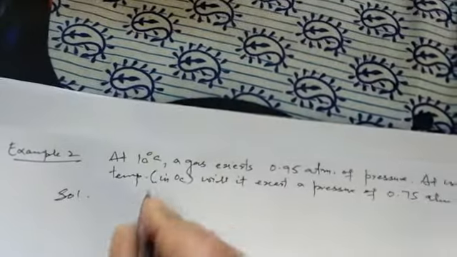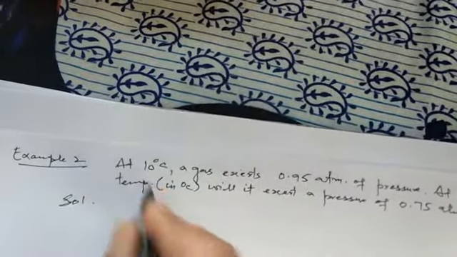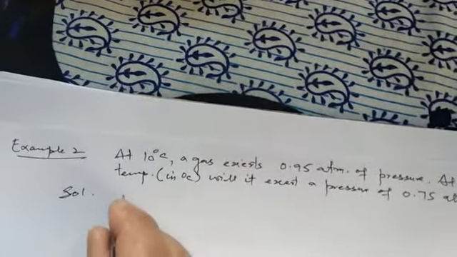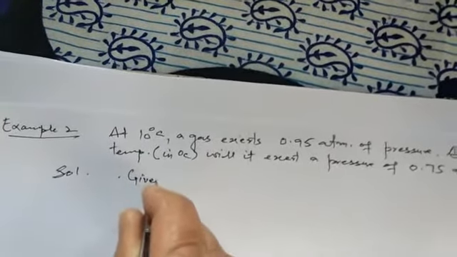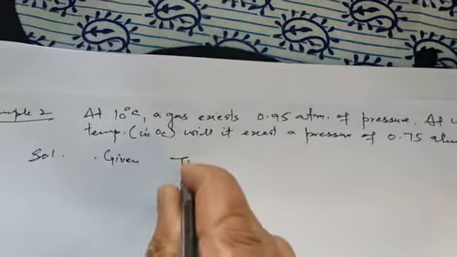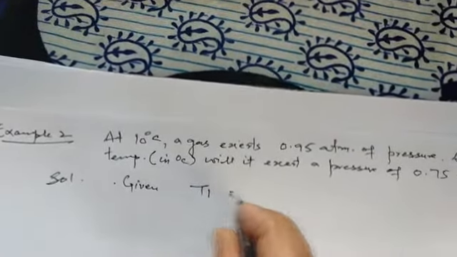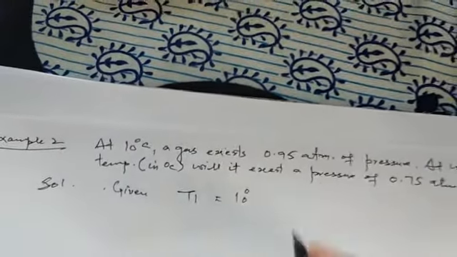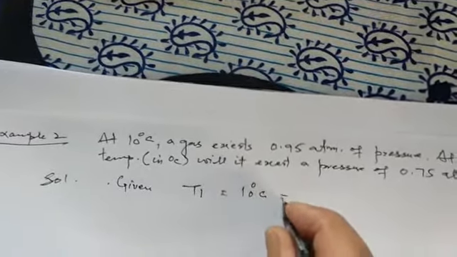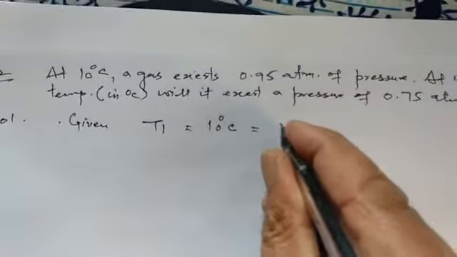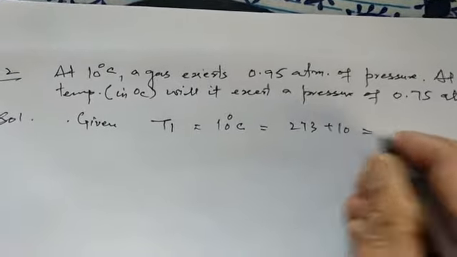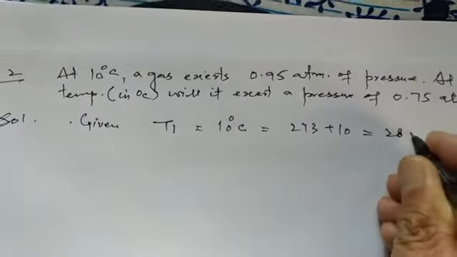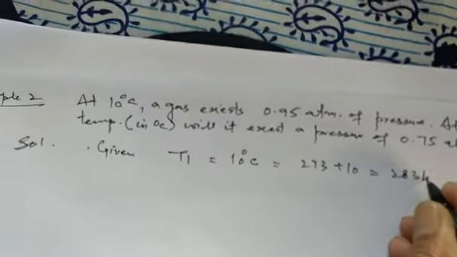Now if we solve this, we are given T1, which is 10 degrees C. Let us convert it to Kelvin scale. It will be 273 plus 10, that is 283 Kelvin.